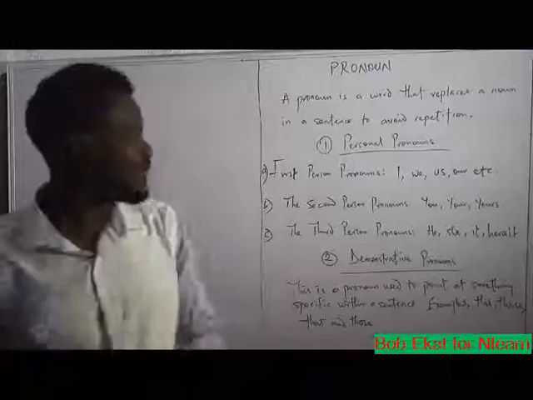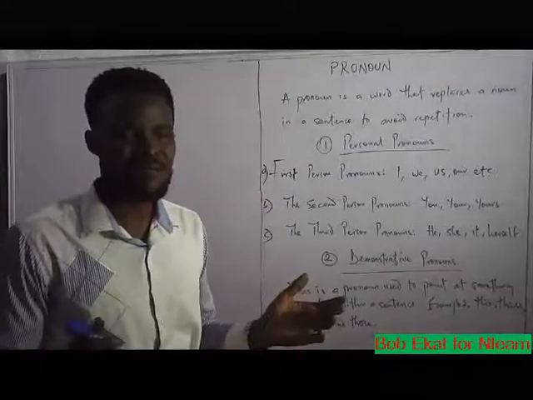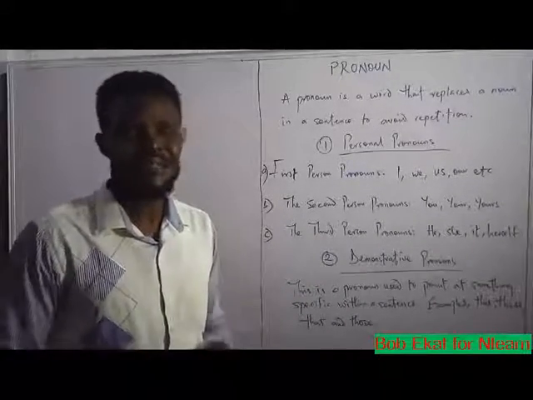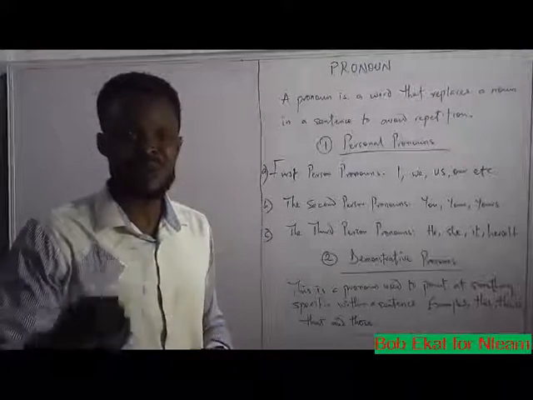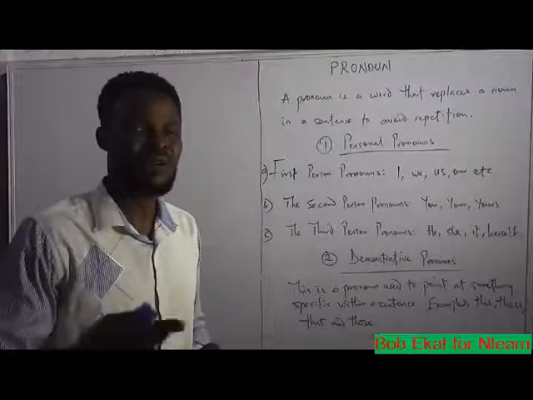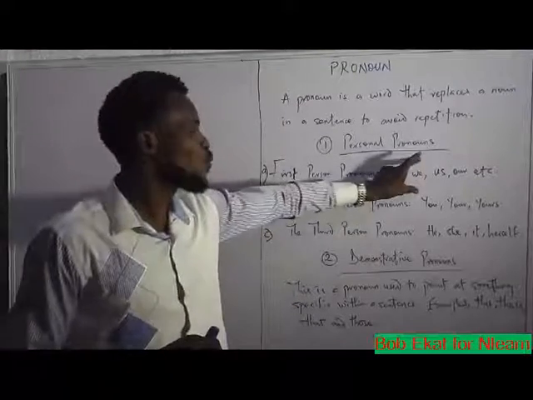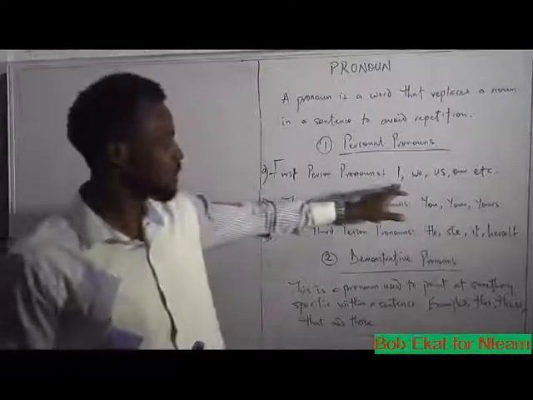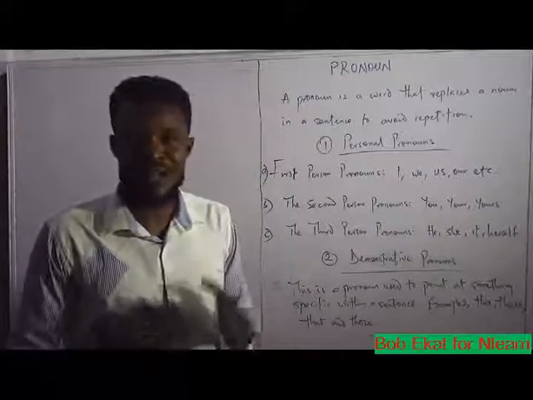Starting from the first person pronoun, these are pronouns that include the person in the sentence. When a person who is speaking is involved in that description by the pronoun, then that pronoun is first person. Examples are I, we, us, and our.